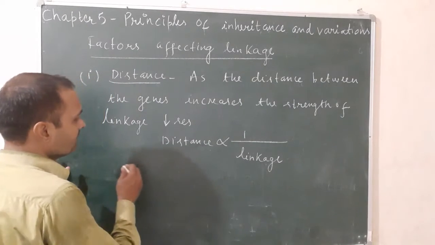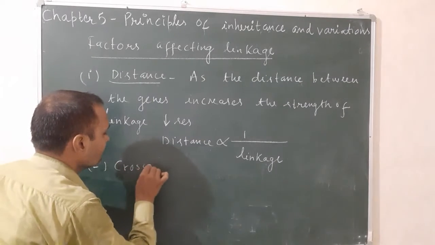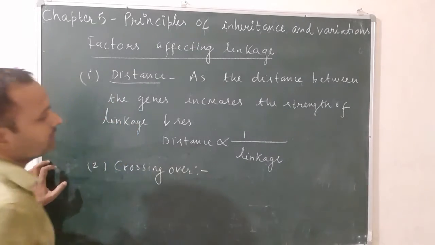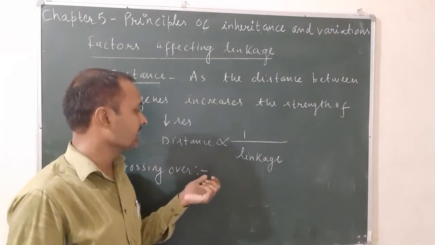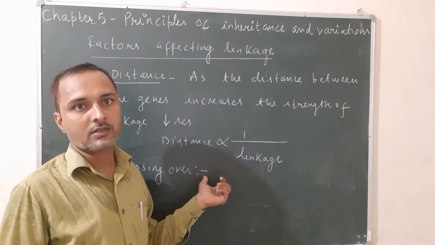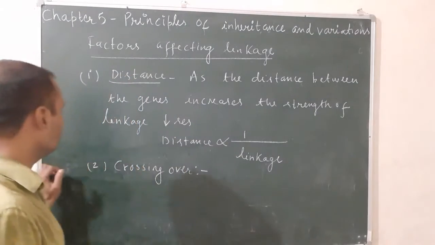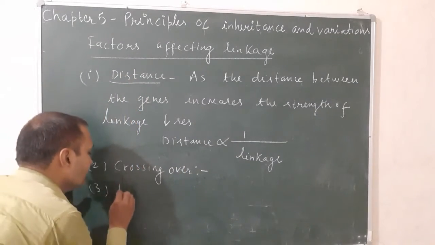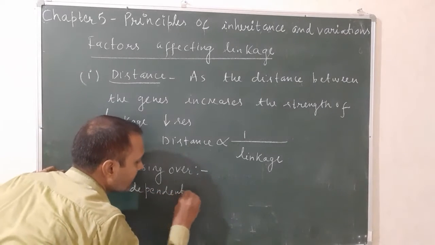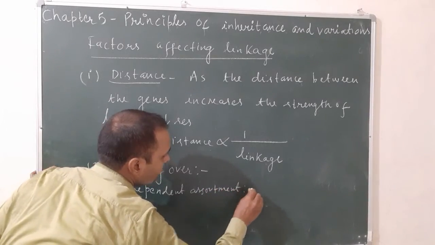The second one is crossing over. As the process of crossing over increases, the strength of linkage again decreases, so crossing over is also inversely proportional to linkage. The third one is independent assortment, which is also inversely proportional to linkage.